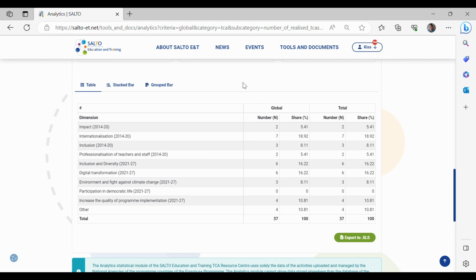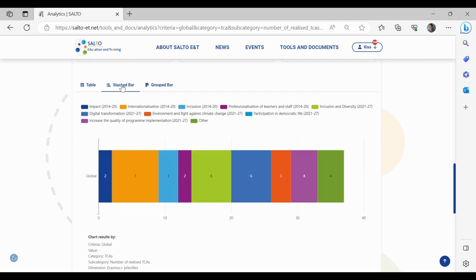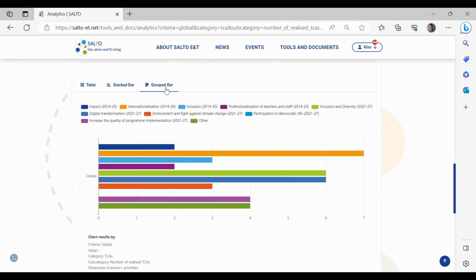If you need an official internal or external report, the table can be a good option, as it summarizes the data in rows and columns. For infographics and newsletters, you have the possibility to show the results with colorful details in a group chart or a stack bar.